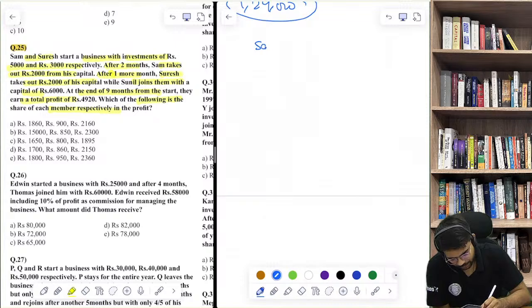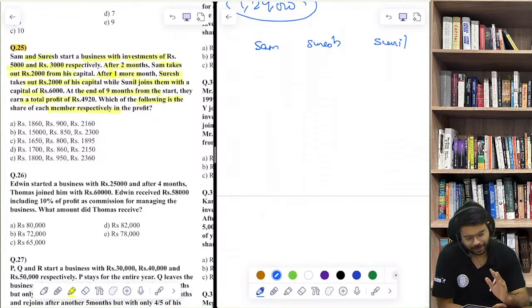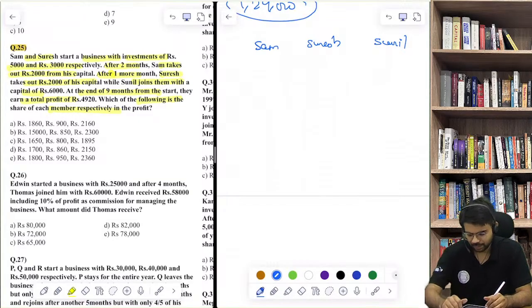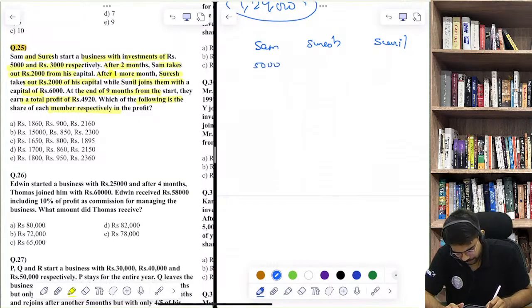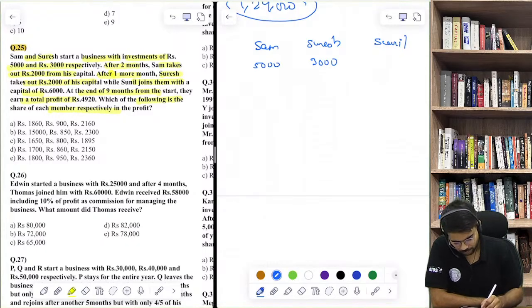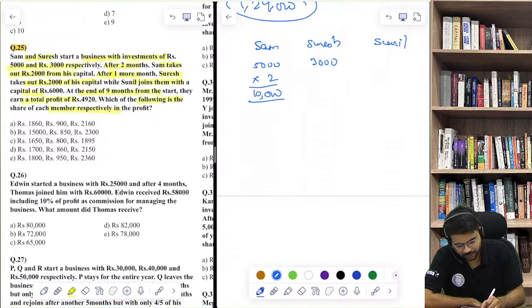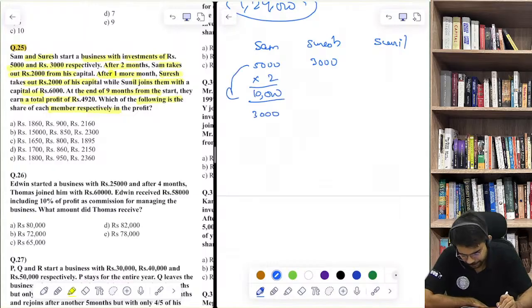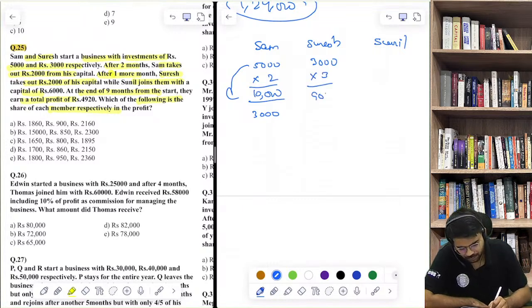So we have Sam, Suresh, and Sunil. Same concept, capital into time. Yes or no? So he starts a business with 5,000, and he starts a business with 3,000. After 2 months, Sam takes out, so for 2 months he has invested this amount. After 2 months, he takes out 2,000. So deduct 2,000, new capital is 3,000. After 1 more month, which means after 3 months, 2 plus 1, 3, Suresh takes out 2,000, 3,000 minus 2,000. His capital becomes 1,000.